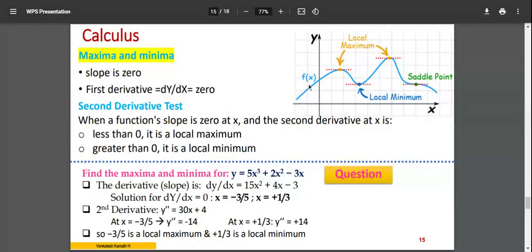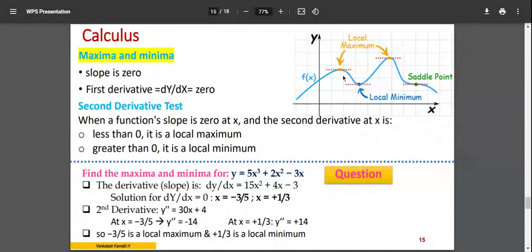If I have the equation definition, f of x, for example y is equal to 5x cube plus 2x square minus 3x, this kind of equation, I can find the derivative dy by dx. Now if I have dy by dx and equate it to 0 and find the value of x, then I'll get the maxima and minima.